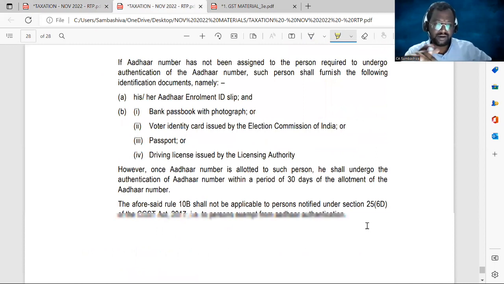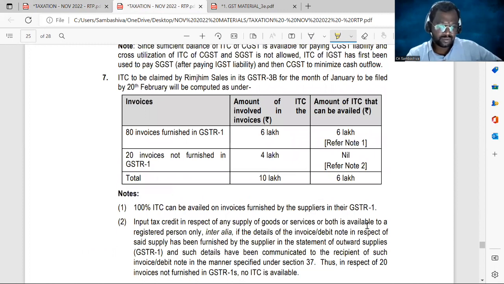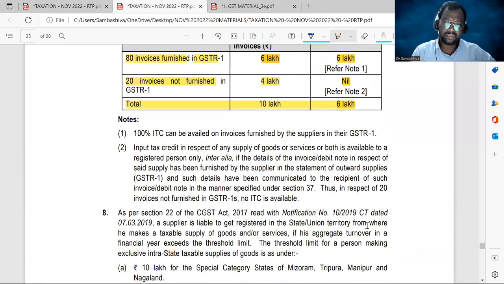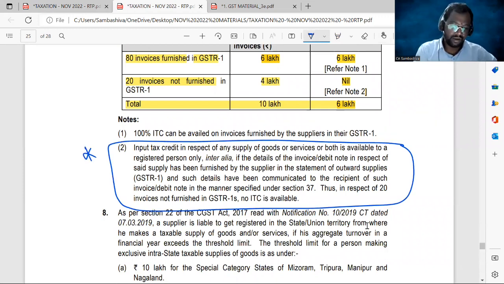So problem number 7. With respect to the 80 invoices furnished in GSTR1, the amount of ITC involved in the invoices is 6 lakhs, the amount of input tax credit that can be availed 6 lakhs. Fully you can claim. And 20 invoices not furnished, amount of ITC involved 4 lakhs and credit available 0. So the total credit available is 6 lakhs rupees only. And this is the amendment. Be very, very careful, sir.